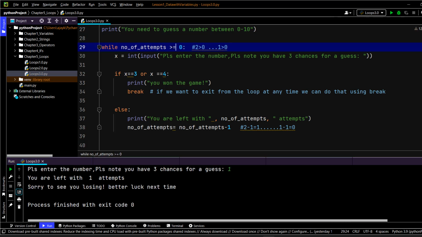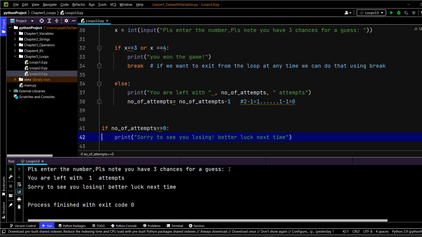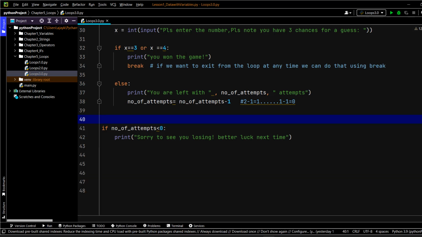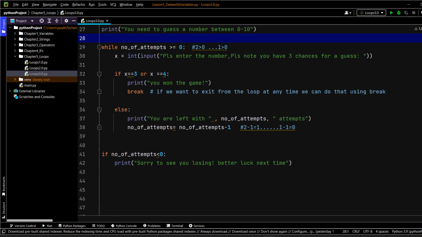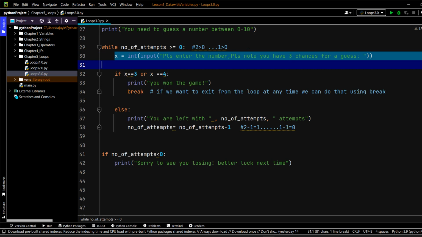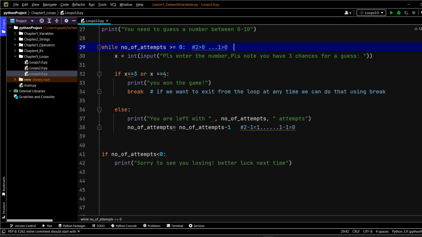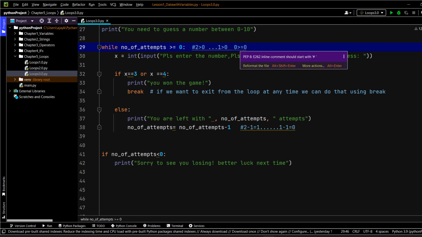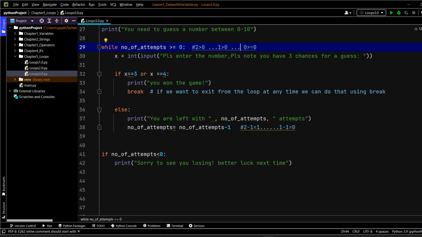Okay, so what if, guys, I say greater than equals to, and then as we have written before, less than 0. I think this is going to sort out the problem, because if I say greater than equals to 0, then when the number of attempts is 0, the condition will run again, right? Because when I have 0, 0 greater than equals to 0 means either greater than or equals to, so this condition will be true. So at that point in time, this will again push the code inside this.